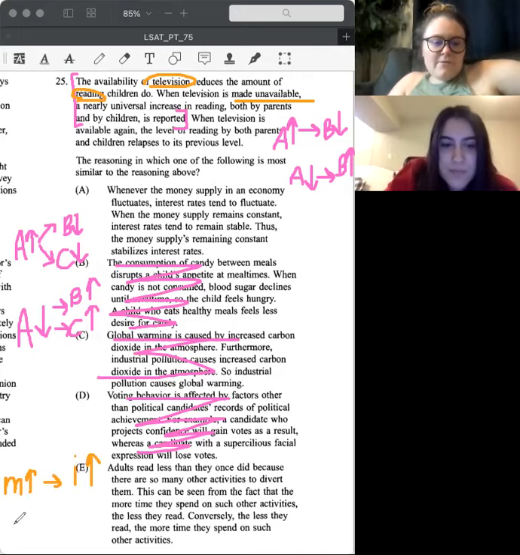Whenever the money supply remains constant, interest rates remain stable. Thus, the money supply remaining constant stabilizes interest rates.